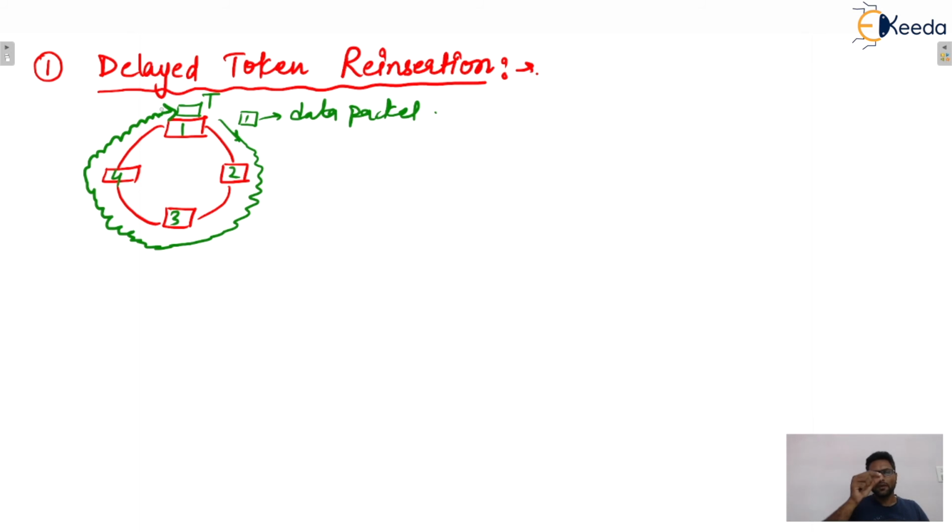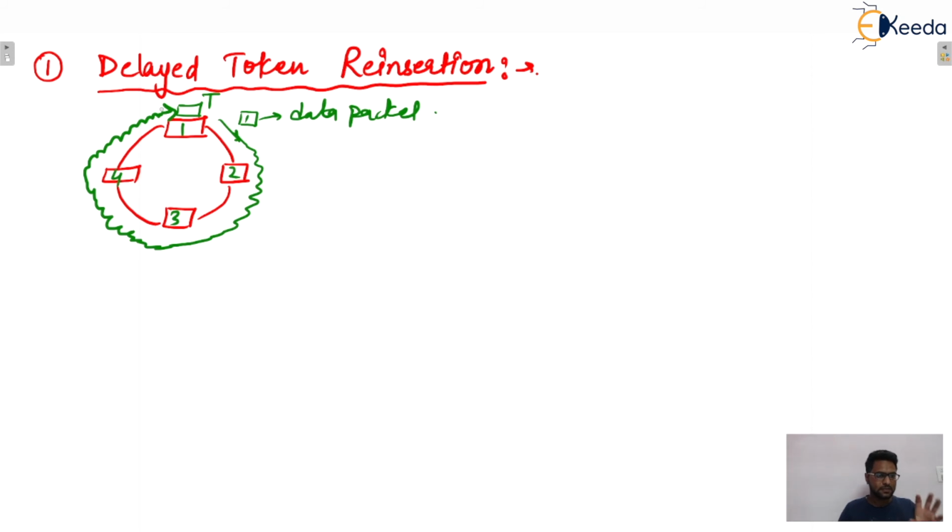So whenever the packet completely covers this ring and reaches the sender station, only then will that station release the token. After a complete circle, the token will be released by station 1. That means station 1 will hold the token until the data packet returns to station 1 after completing one round.